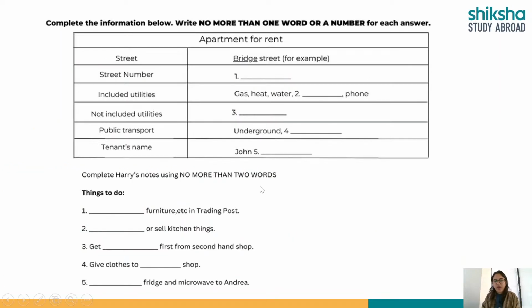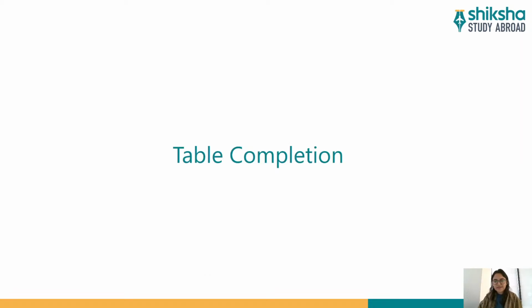All right, so this is how your note completion questions will look, and this is the instruction which I was talking about. Write no more than one word and or a number. So after reading the instruction, you're clear that I have to use just one word, or my answer can be just one number, not more than that, right? And an example question has been done for you, so you can come back to this part of the video after the live video is over. You can always come back and rewatch the video and see these kinds of questions. You can also download free sample papers from our site.